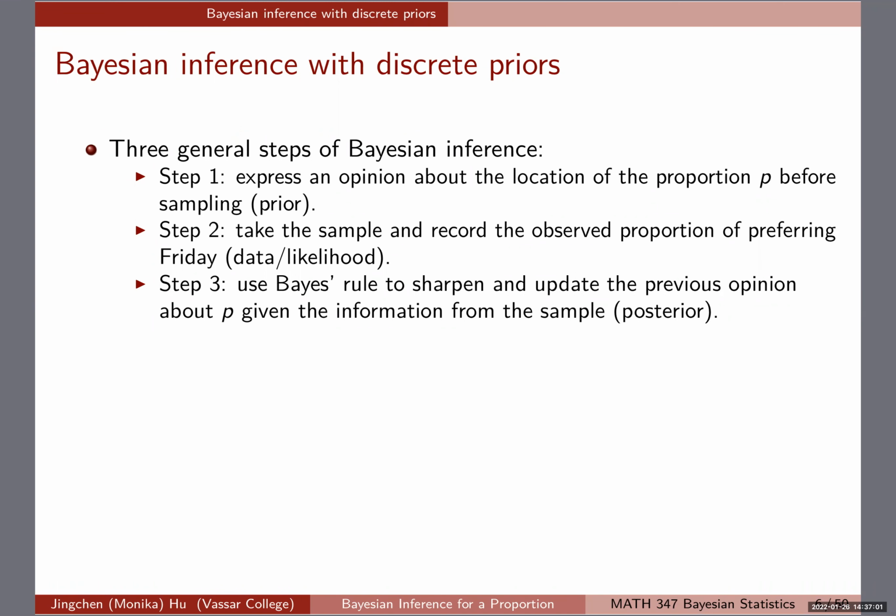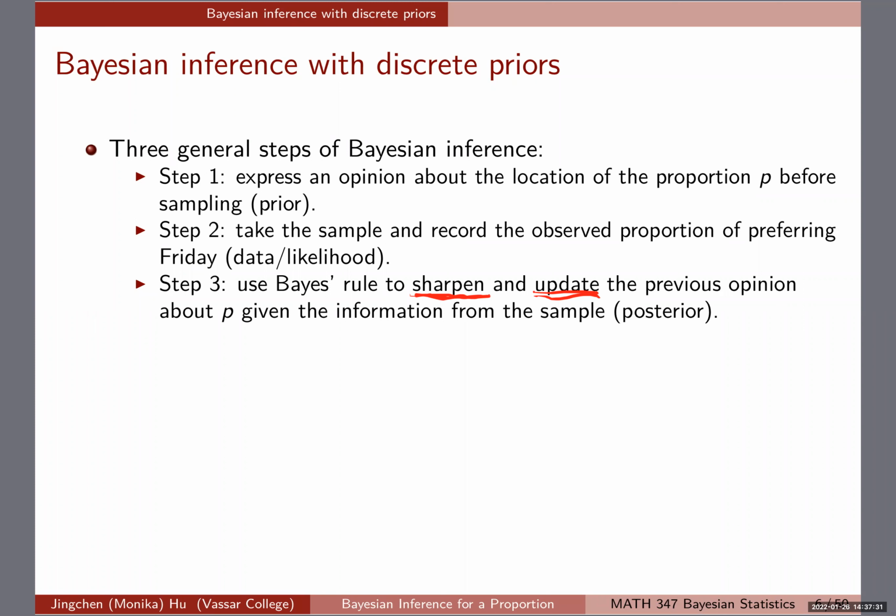Yeah, you can see that I use the word update as well as sharpen. The sharpen you will see later as well is that you might have a very vague prior to start with. Like, I think maybe P can be anywhere between 0 and 1. And then all of a sudden, with the data coming in and with my likelihood function, with the Bayes rule working, I will be able to not only update my understanding of P from the prior to the posterior, but also make it more refined.